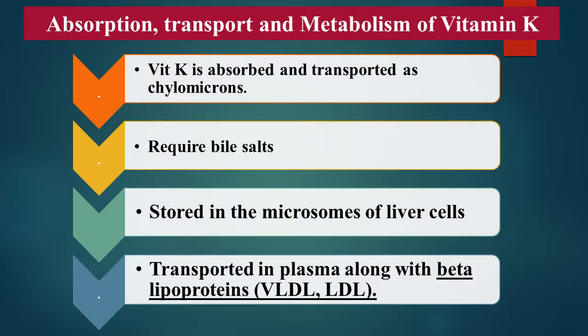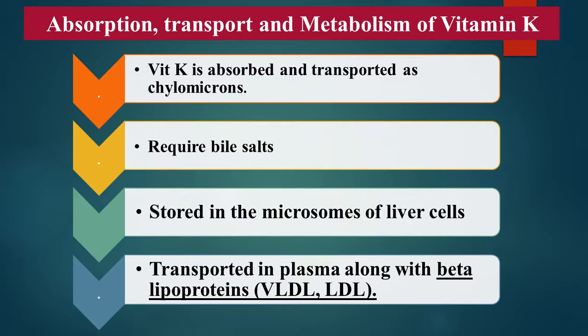Vitamin K3, which is a synthetic form of vitamin K, is more rapidly and completely absorbed in our intestine, and then it is transported into the liver, where it can be converted into vitamin K1 and K2. For absorption of vitamin K, it requires bile salts for the absorption of fat and all fat-soluble vitamins.